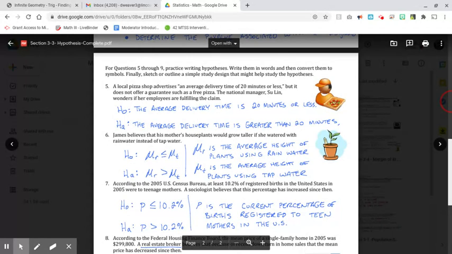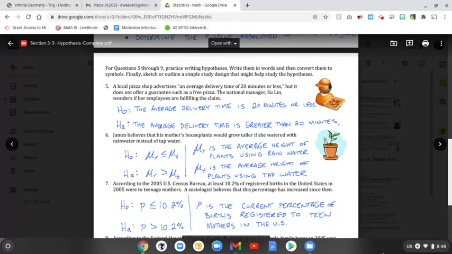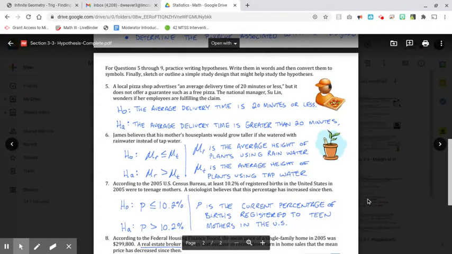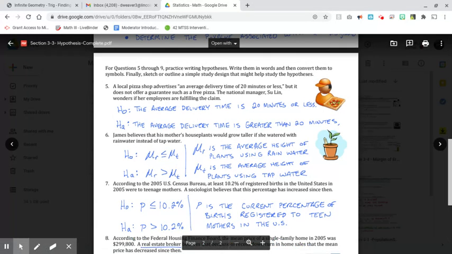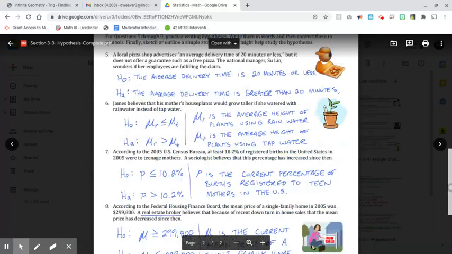So in number 5, a local pizza shop advertises an average delivery time of 20 minutes or less, but it does not offer a guarantee such as free pizza. The national manager, Sue Lin, wonders if they're really fulfilling the claim. So she thinks it may be more than 20 minutes. So the null hypothesis, H0, is that the average delivery time is 20 minutes or less. And the alternate hypothesis, what we call HA, is that it is actually taking more than 20 minutes.